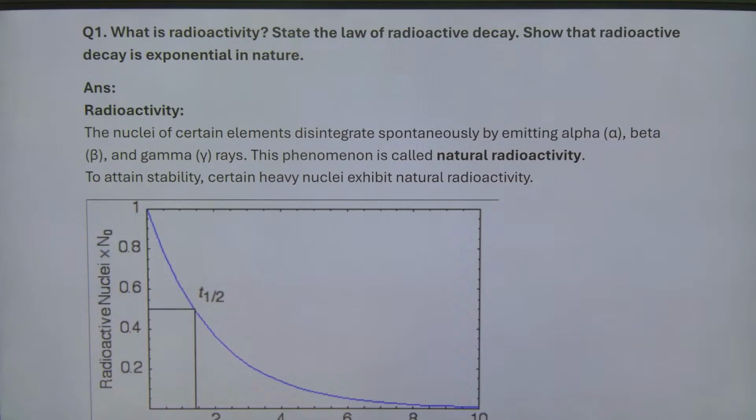Utkarsh, hello. This is the radioactivity question, and this is from the nucleus lesson, class 12th topic. Yesterday was the class 11th IPE class, and today is the 12th IPE class.